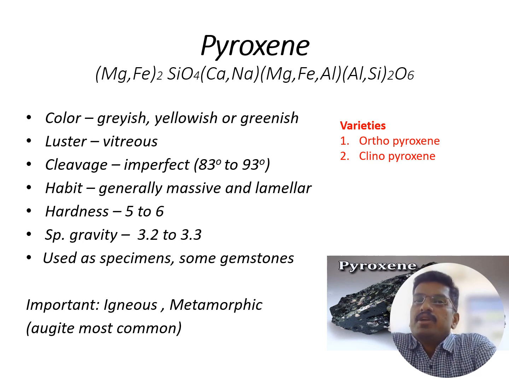The hardness of the pyroxene is around 5 to 6. The specific gravity is 3.2 to 3.3. Pyroxene is used as specimens and sometimes also as gemstones. Mostly it is available in igneous and metamorphic rocks.